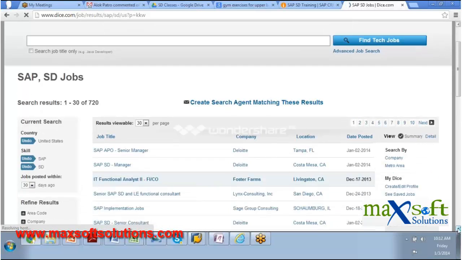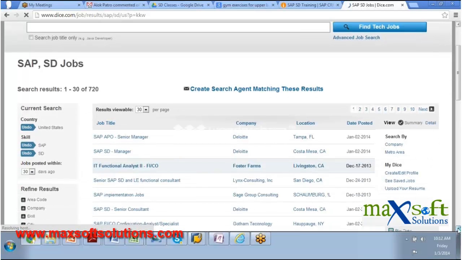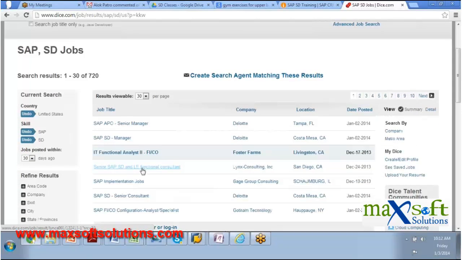You can see this, Senior SAP SD with LE. LE is logistics execution. That's what I was talking about, some add-ons. Somebody who knows SD but doesn't know logistics execution, that means integration with WM, that means how the warehouse works and how the stock moves, cannot take this position. And if you can see this, SAP SD Senior Consultant at Deloitte.